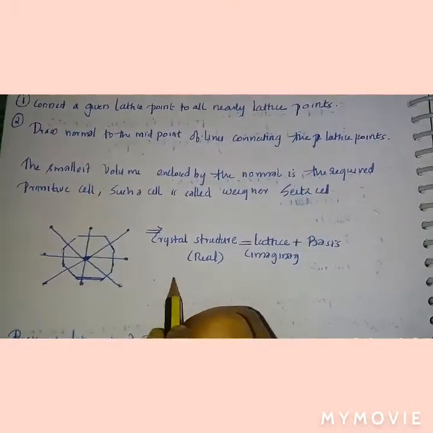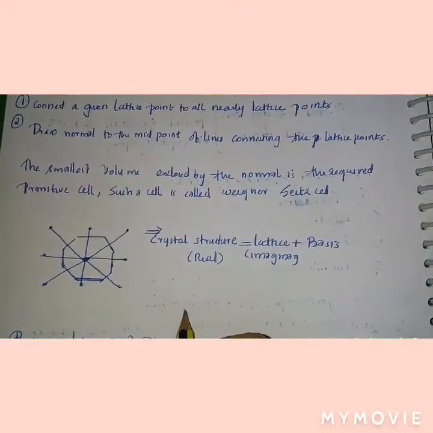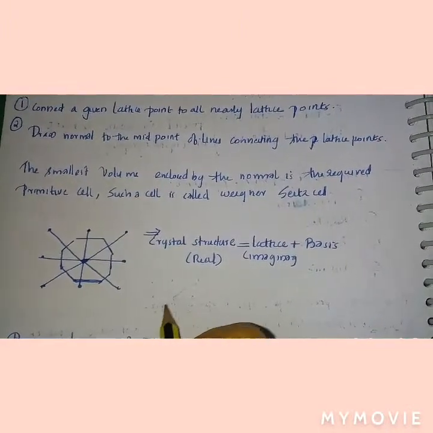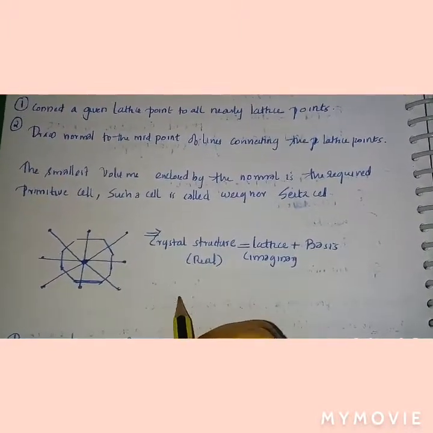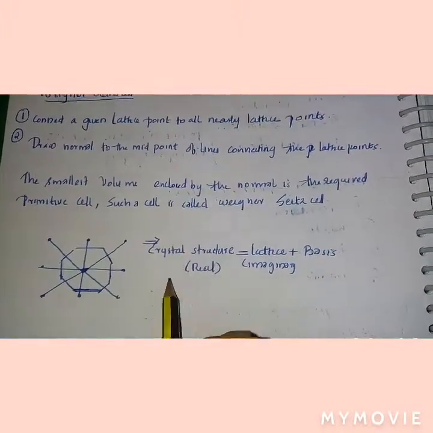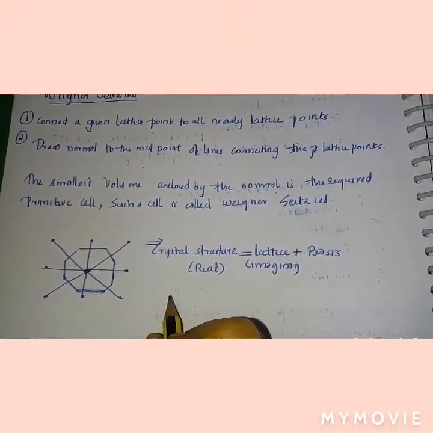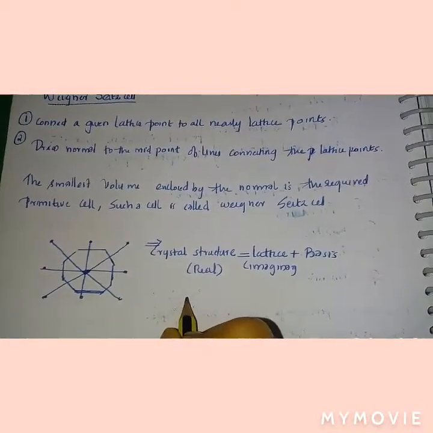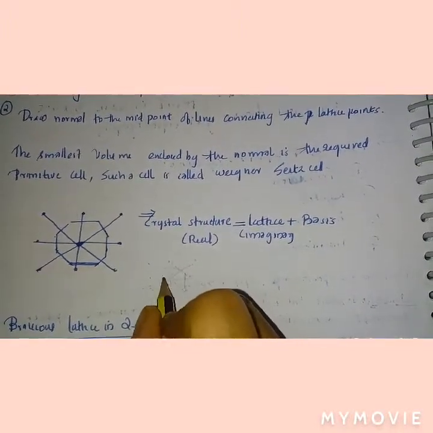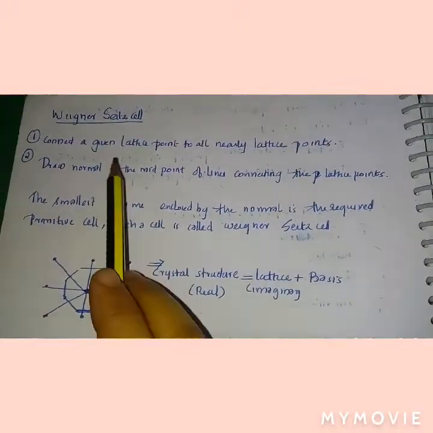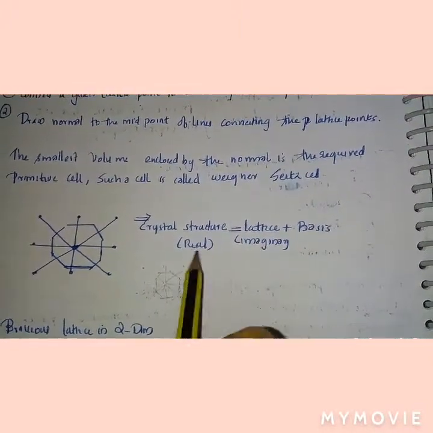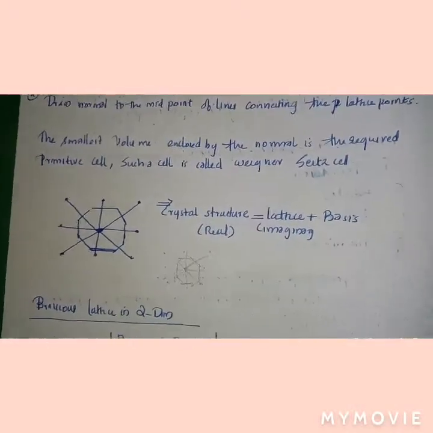That is, we have lattice points like this, and we connect the lattice points like that, and we draw a normal to the midpoint of the line connecting the lattice points. Means we take a normal here, here, and we get the Wigner-Seitz cell. Crystal structure is lattice plus basis, that is very important.